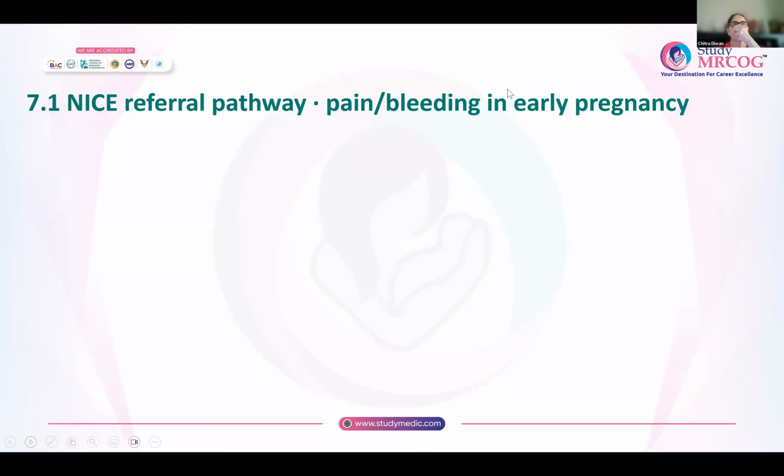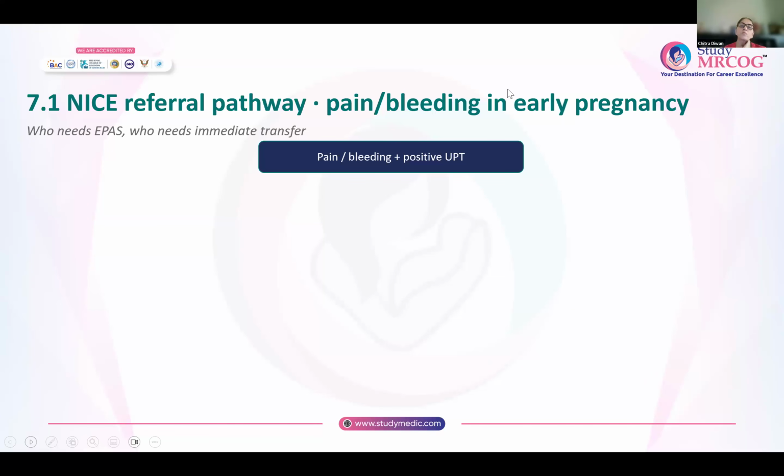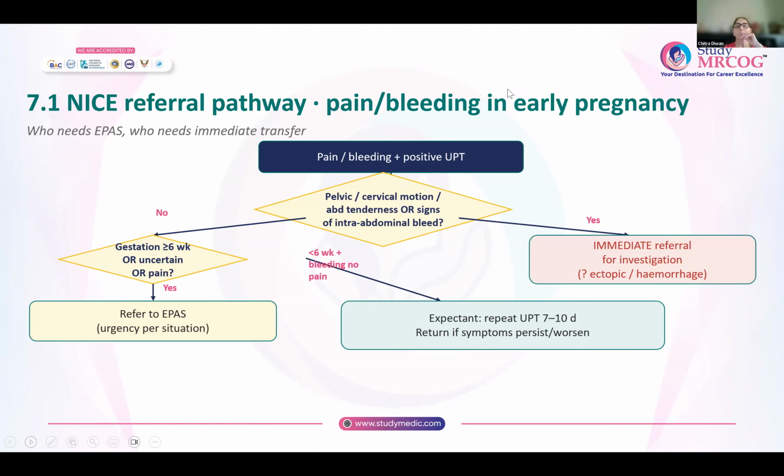Now, as we have seen the definitions, for any pregnant woman that is seen by you at any point of time, let us see what the referral pathway is for this woman with pain or bleeding in early pregnancy. So any woman presenting with pain or bleeding with a positive urine pregnancy test, there are 2 or 3 scenarios that could happen. First, most important thing, you have to see whether there is pelvic tenderness, cervical motion tenderness, or abdominal tenderness, or you are having signs and symptoms of intra-abdominal bleed.